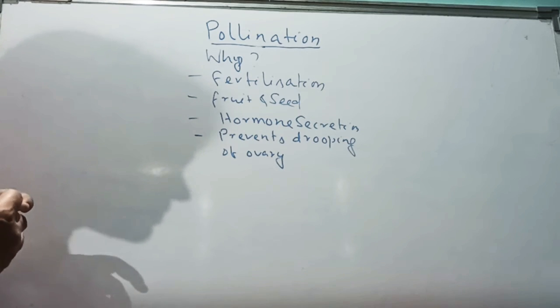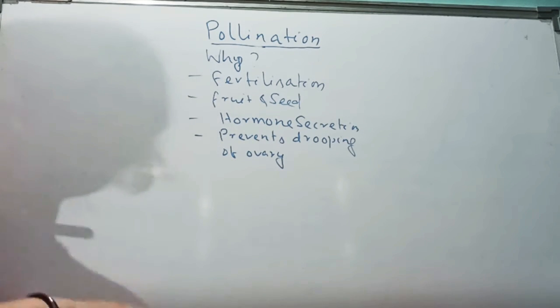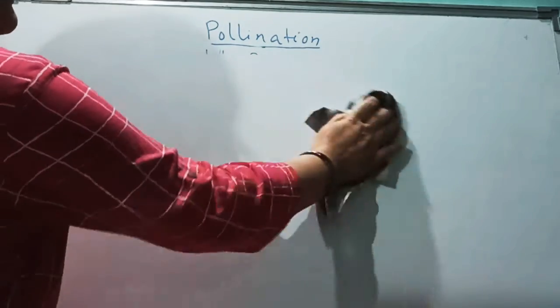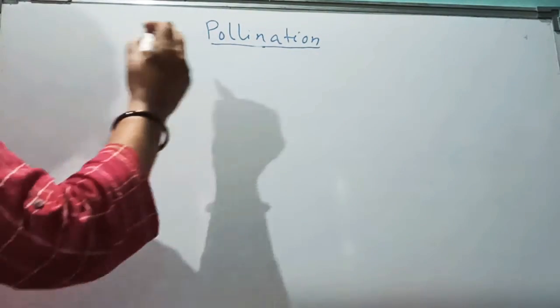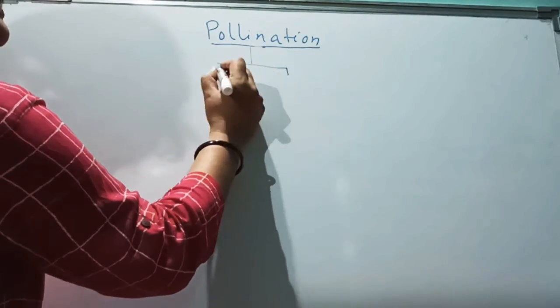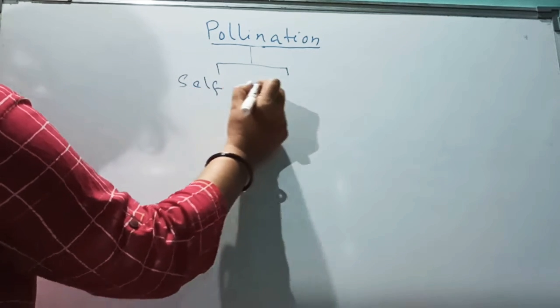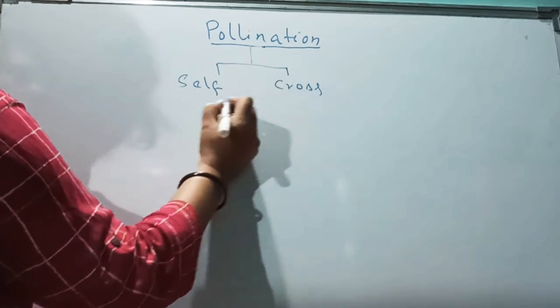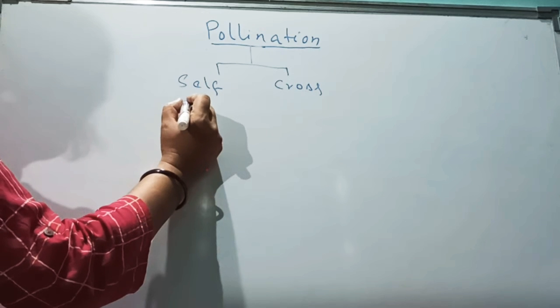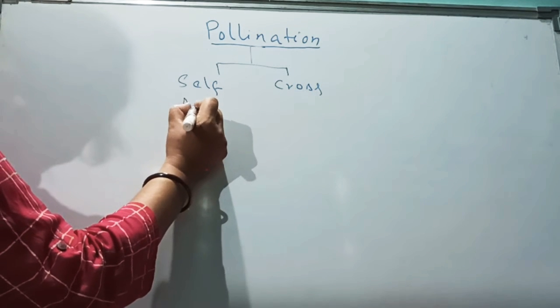This part is over. Now, how many types of pollination are there? There are two types of pollination. One is called self-pollination and another one is called cross-pollination. Self-pollination is also called autogamy.